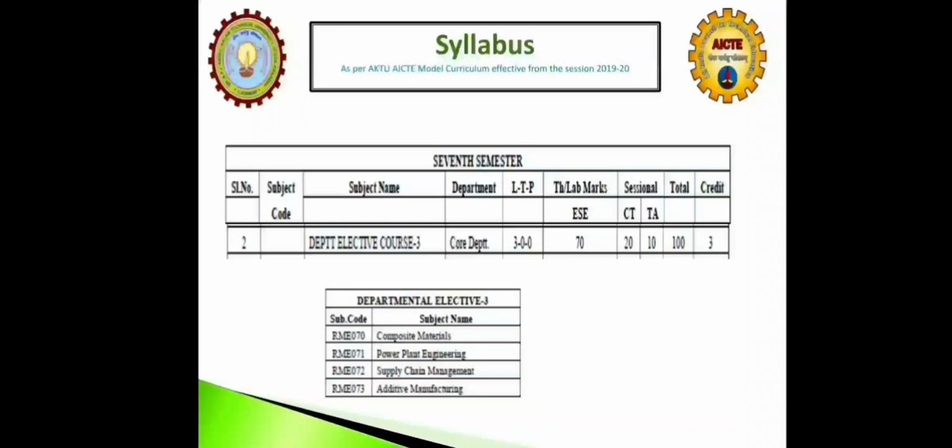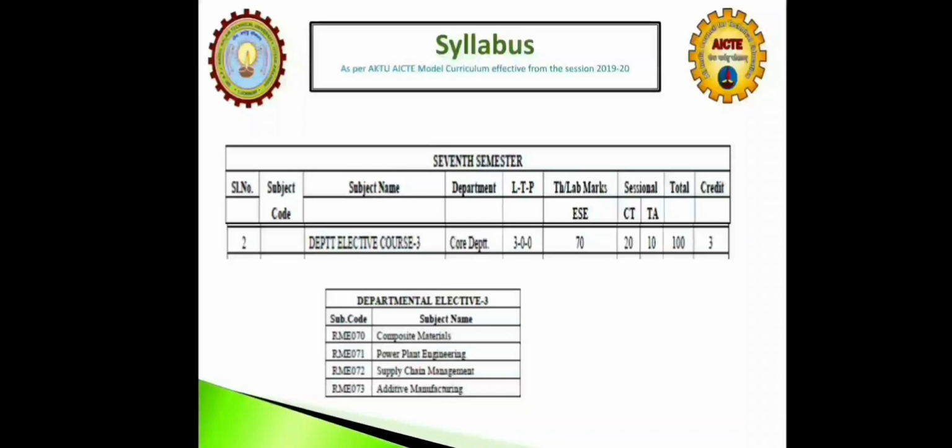India is continuously working to increase the installed capacity of electricity. Also, National Thermal Power Corporation, that is NTPC, is one of the best PSUs which attract fresh engineering graduates. So, lots of opportunities are there in this sector. Let's go ahead with power plant engineering.